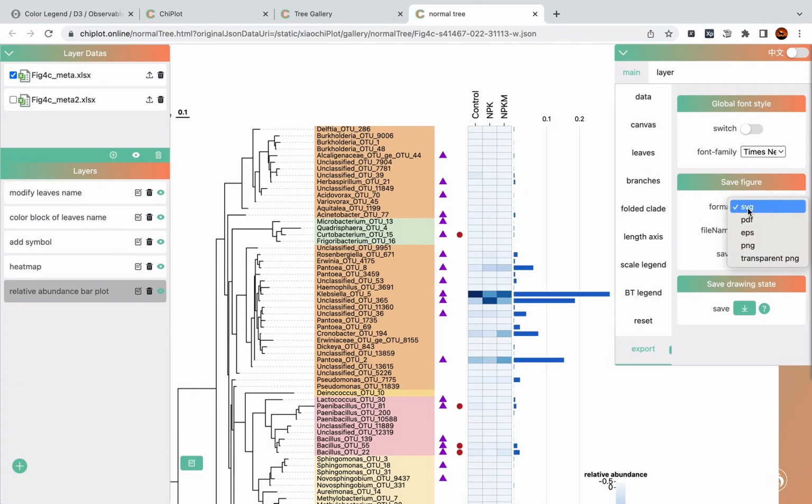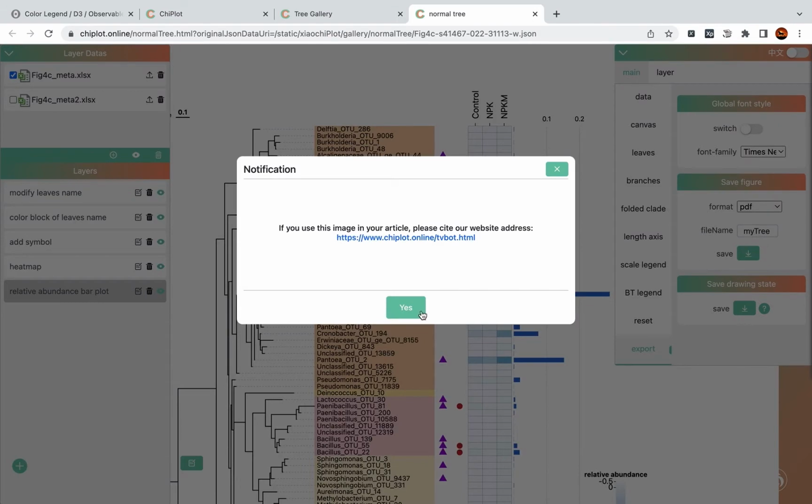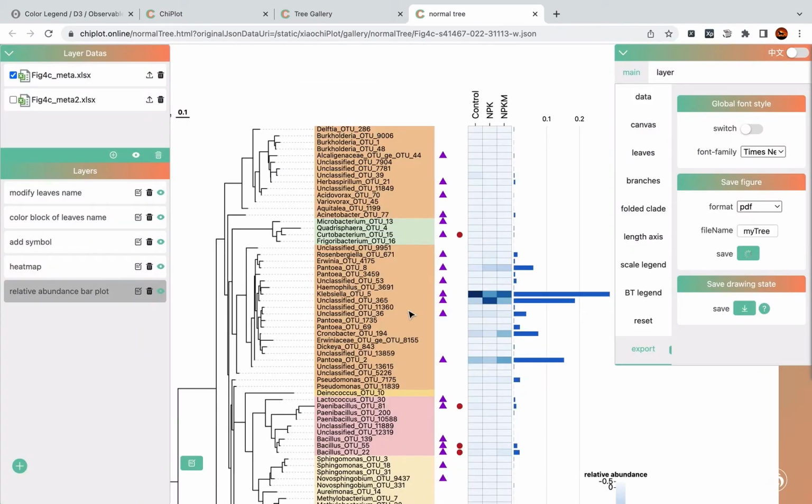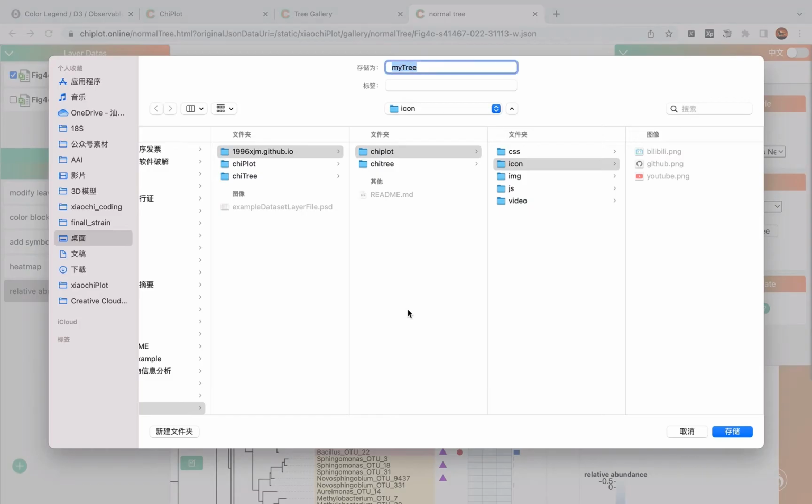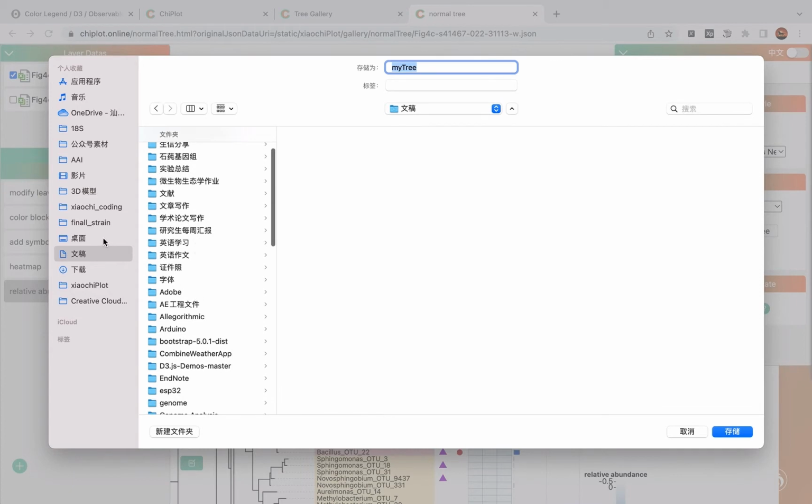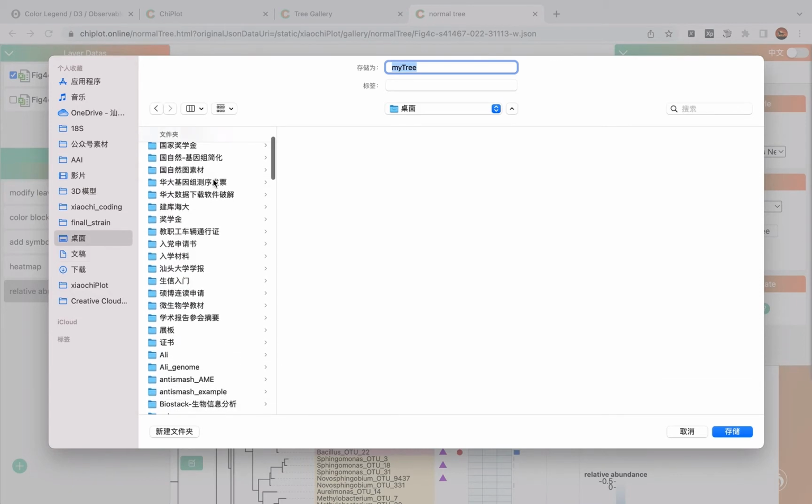You can select one of them, like a PDF, and you can give a new file name like my tree. And click save. And select a location to save.